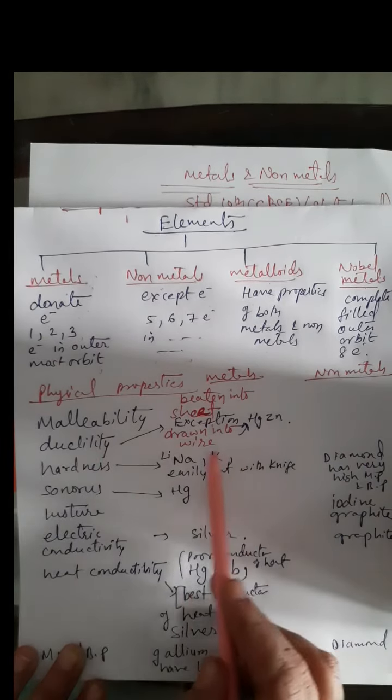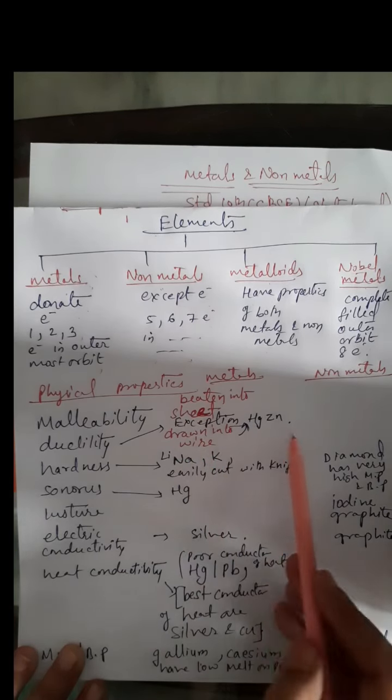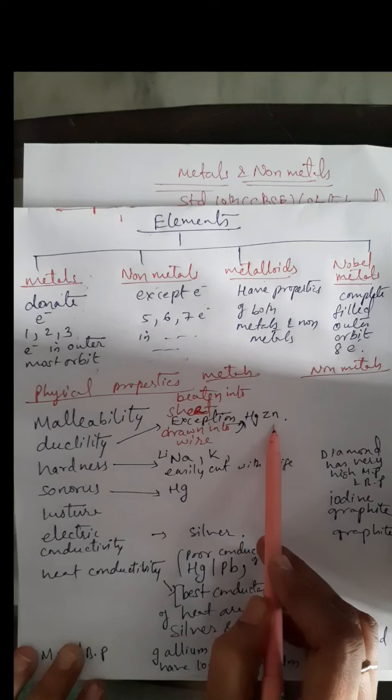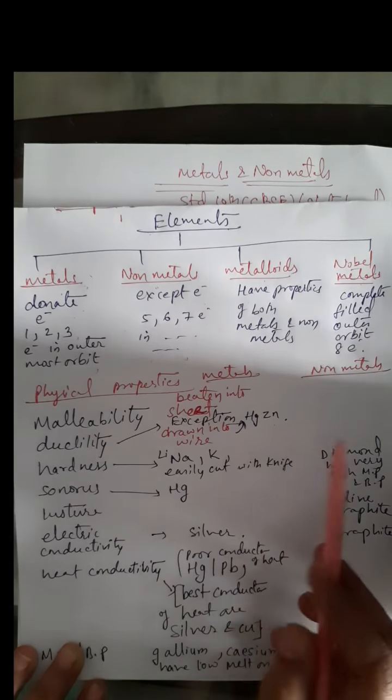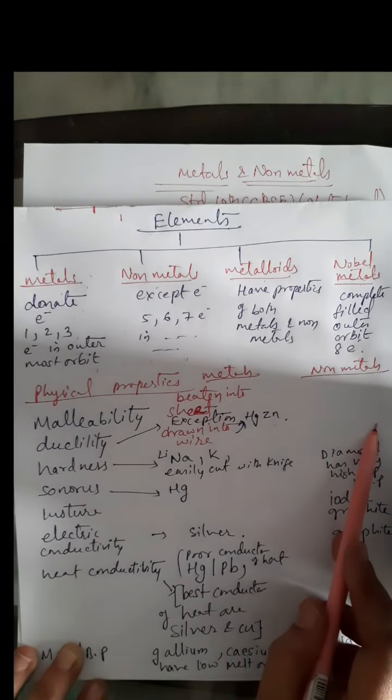Ductility: they can be drawn into wire. Metals can be drawn into wire. Now exceptional cases are mercury and zinc. They cannot be drawn into wire. Non-metals cannot be made into wire, or they are non-ductile.